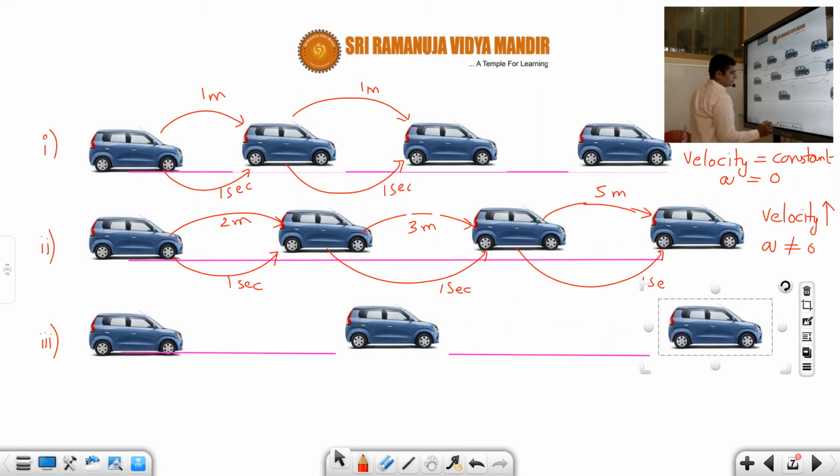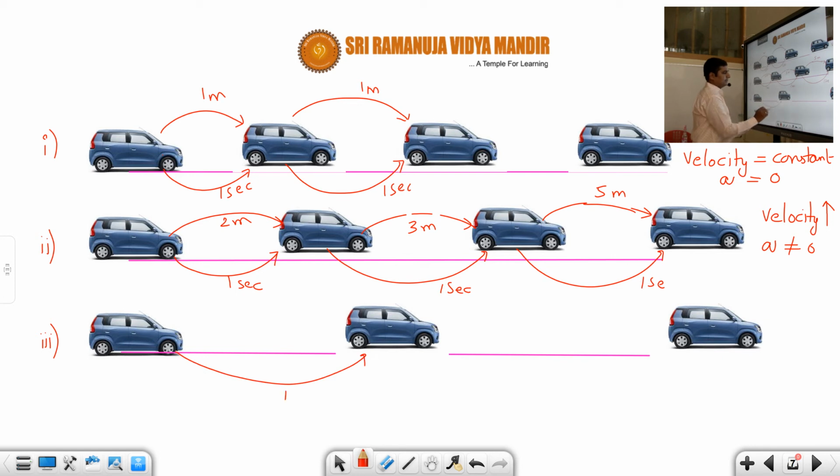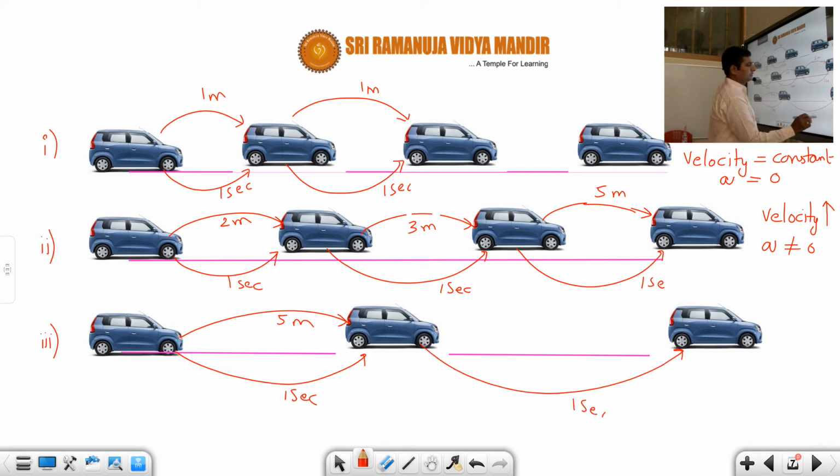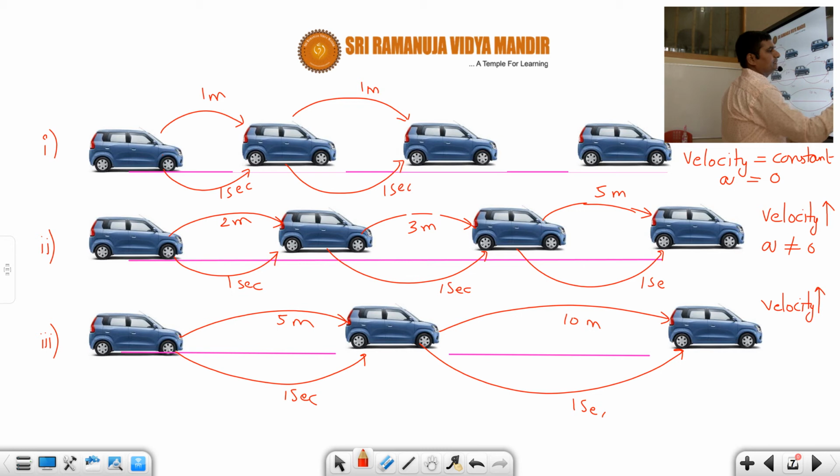Okay, now see here, students. In the third case, see here 1 second, correct or not, students? Here it is covering more, maybe 5 meters, and this is, suppose let's say in the 1 second, maybe some 10 meters like that. So here also velocity is increasing, correct or not, students? Here also velocity is increasing. That means acceleration is not 0. But this acceleration is less, correct or not, students? Maybe this acceleration is, suppose let us say maybe 5 meters per second square. The unit of acceleration is meter per second square, and this acceleration may be 10 meter per second square,